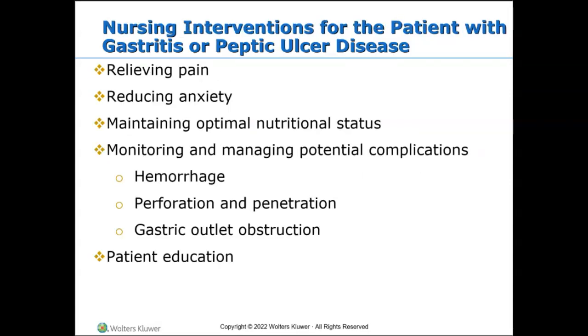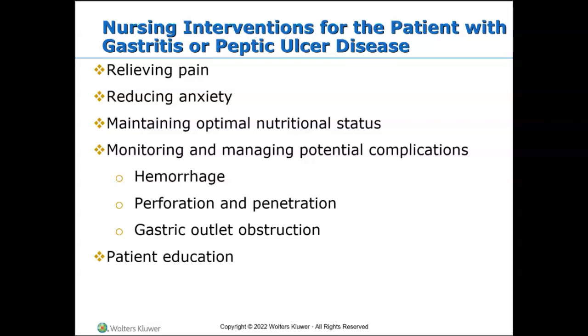Nursing interventions for patients with gastritis and peptic ulcer disease include relieving pain, reducing anxiety, maintaining optimal nutritional status, monitoring and managing potential complications, including hemorrhaging, perforation, penetration, gastric obstruction, all of those things, right?